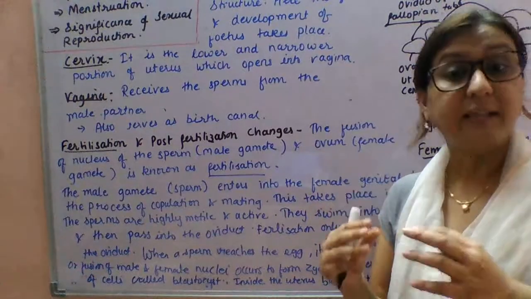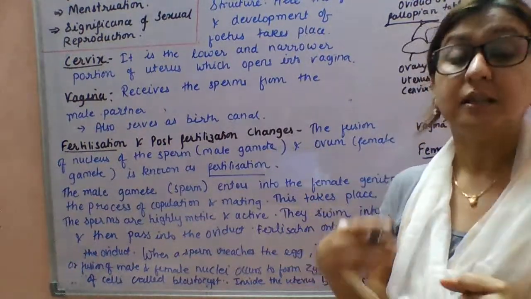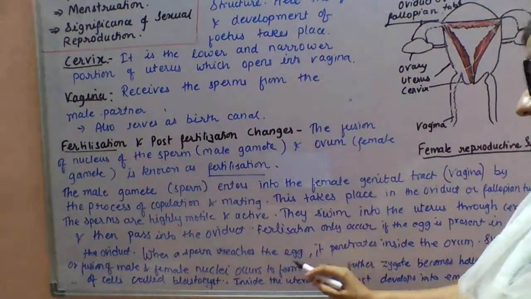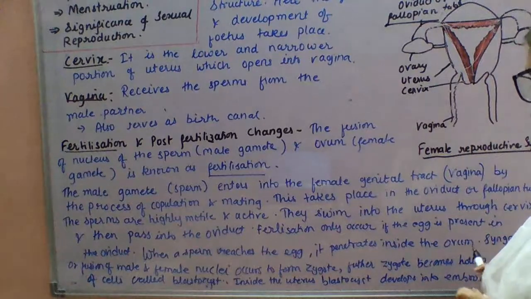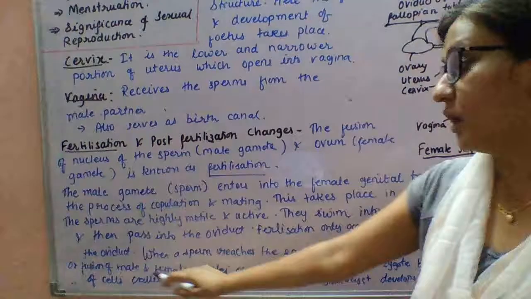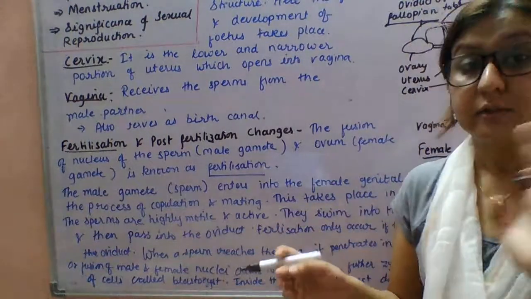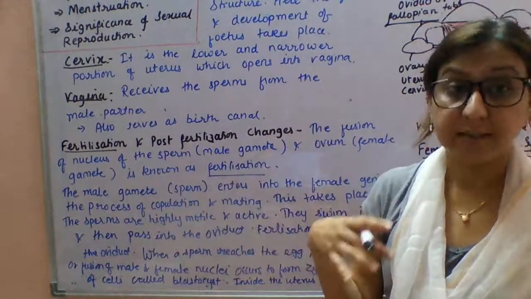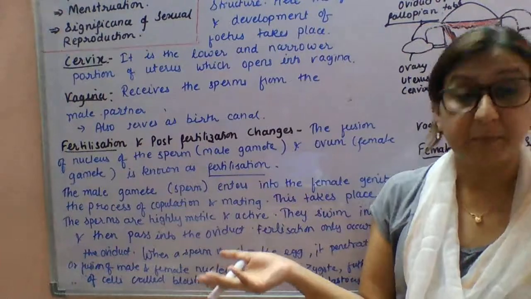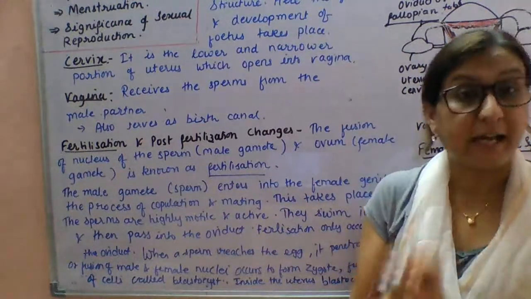And now, when the sperm succeeds in penetrating the egg, it enters inside the ovum. The syngamy, or fusion of male and female nucleus, occurs in the form of the zygote. Okay, so when the sperm fuses with the egg, or penetrates the ovum, syngamy takes place, and due to the syngamy, the formation of zygote takes place.